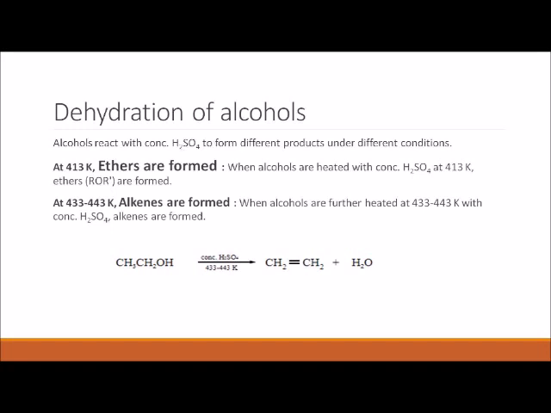At 413 Kelvin, ethers are formed. When alcohols are heated with concentrated H2SO4 at 413 Kelvin, ethers are formed. But when alcohols are heated at 433 to 443 Kelvin with concentrated H2SO4, alkenes are formed. So these are the two different reactions. At different temperatures, dehydration of alcohols takes place and forms different products.